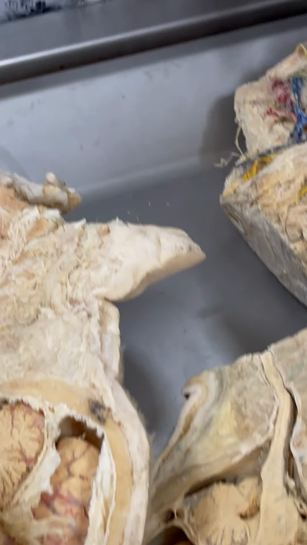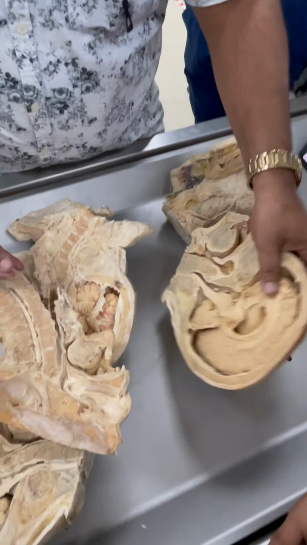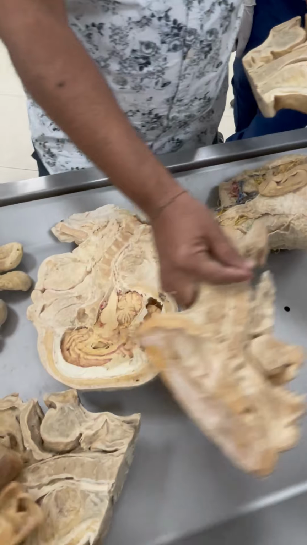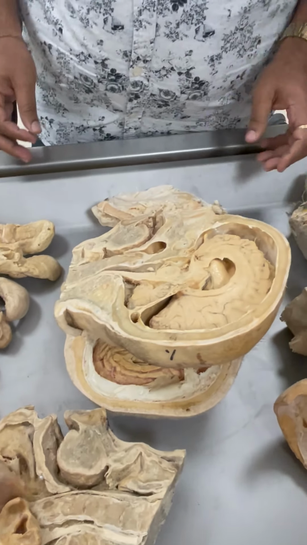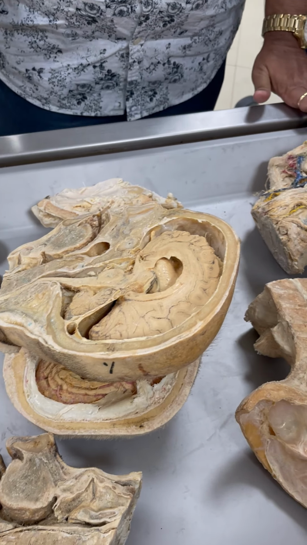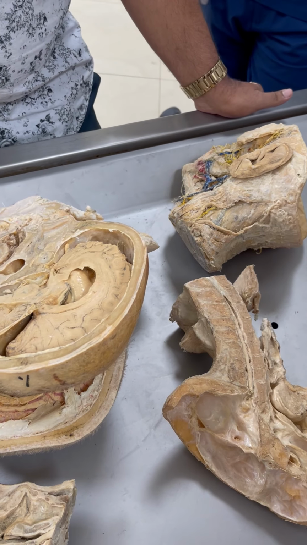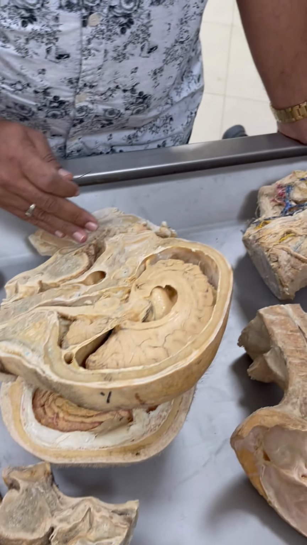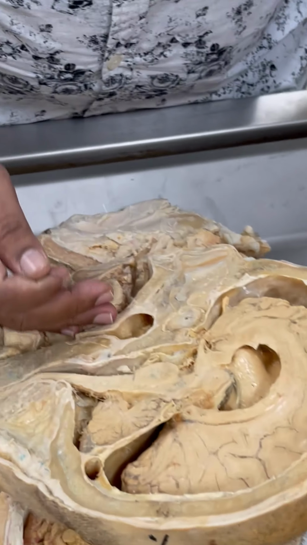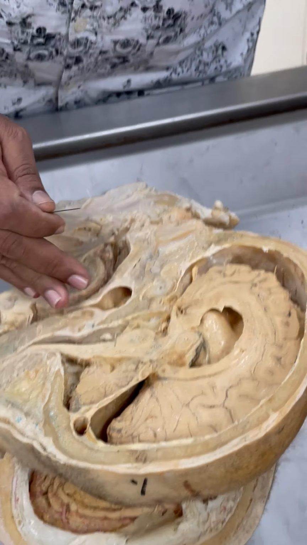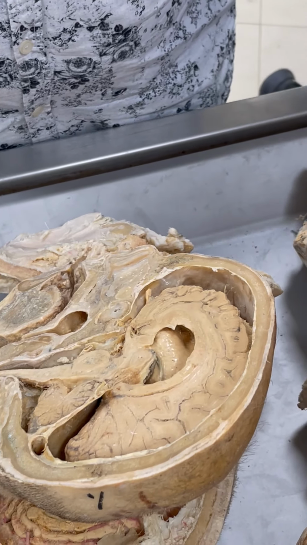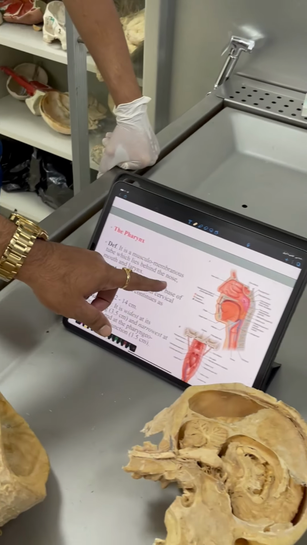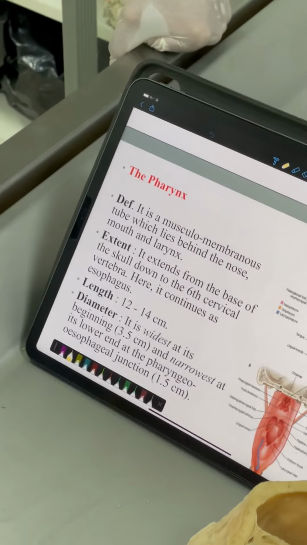About the pharynx. So what is the pharynx? The pharynx is the opening tube of food after the oral cavity. It is a structure behind the oral cavity. It is a mucous membrane behind the nose, mouth and larynx.